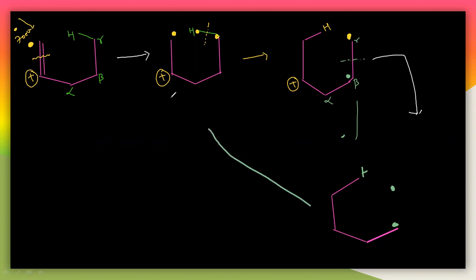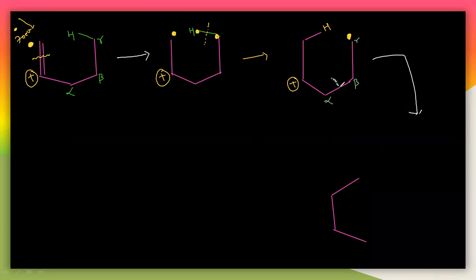Okay, sorry, no, actually this is not correct. The bond which breaks down here is between alpha and beta. So here the breakage of the bond is between alpha and beta, that means this particular bond will break down here. What happens here? Very simple. So first you will get like this.